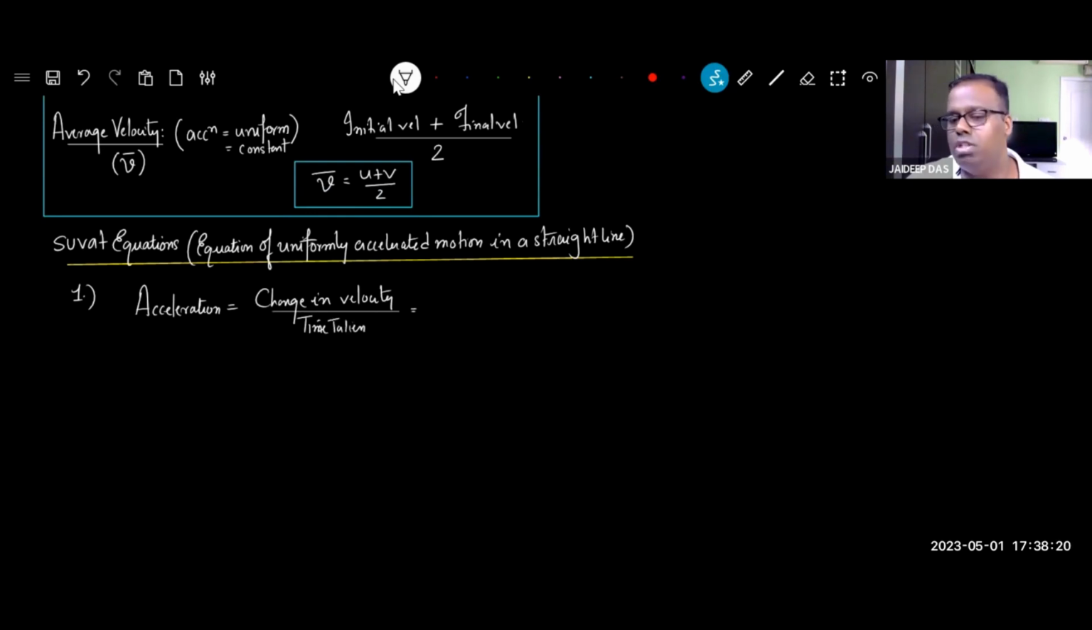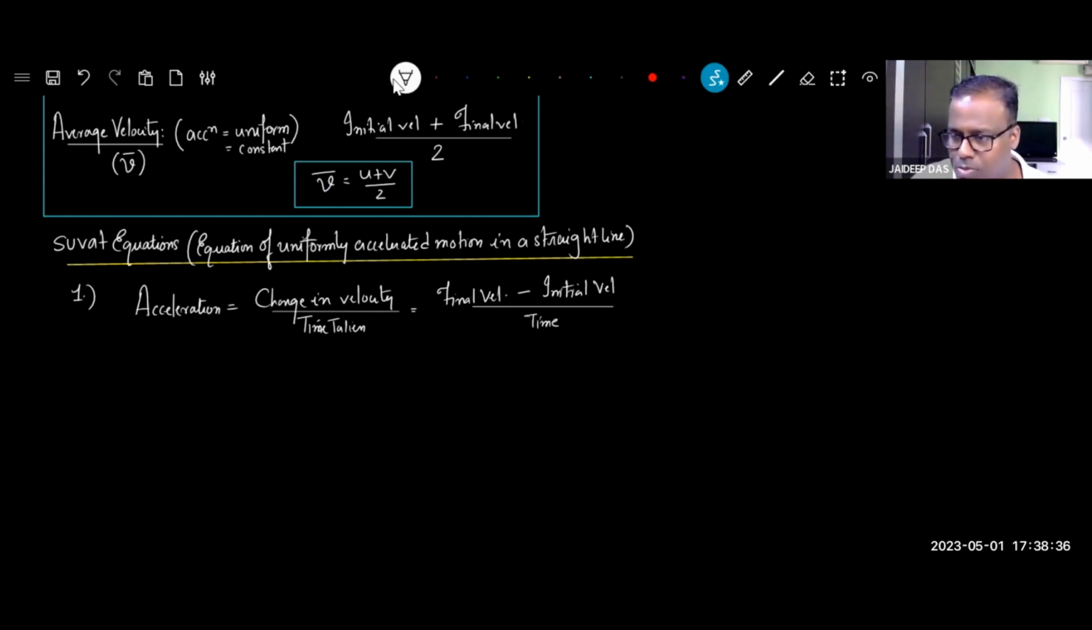So change in velocity will always be final velocity minus initial velocity, divided by time taken. Time taken and time can be said as the same.